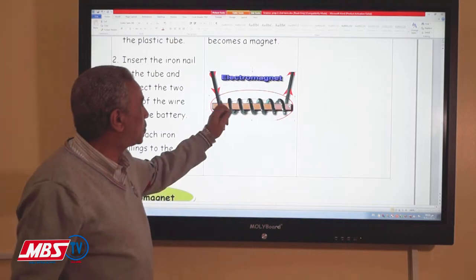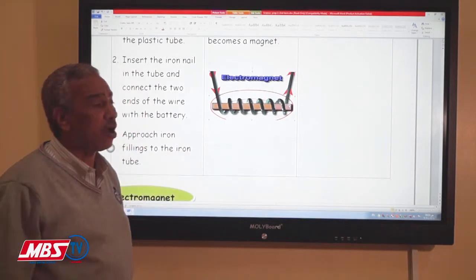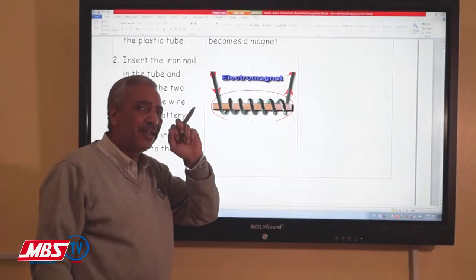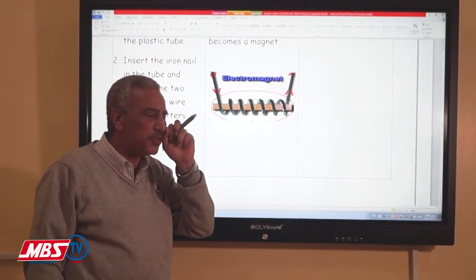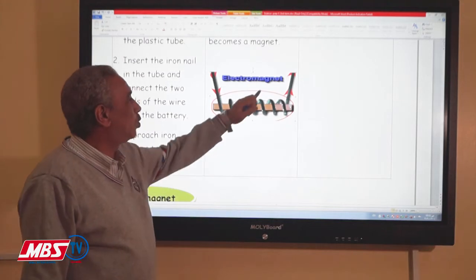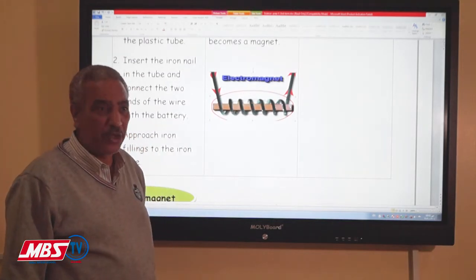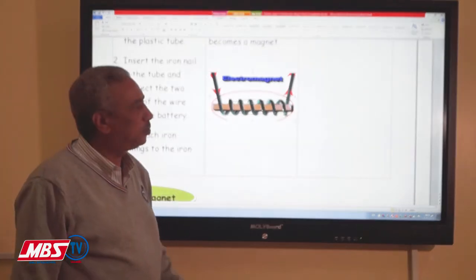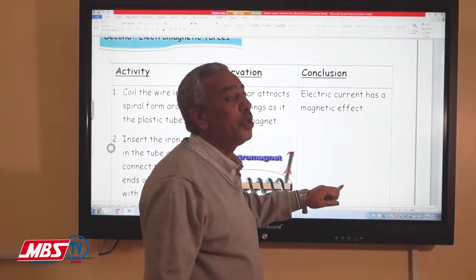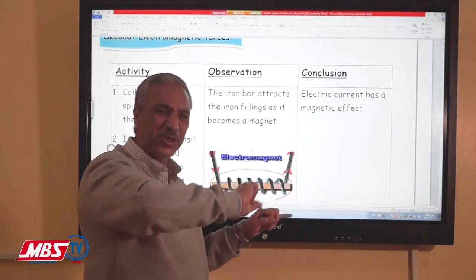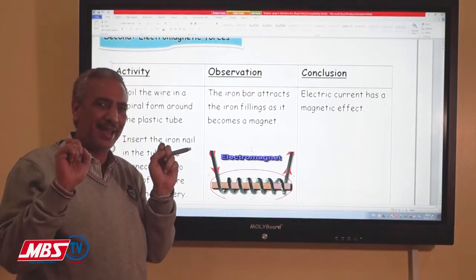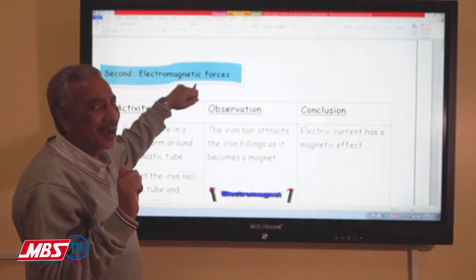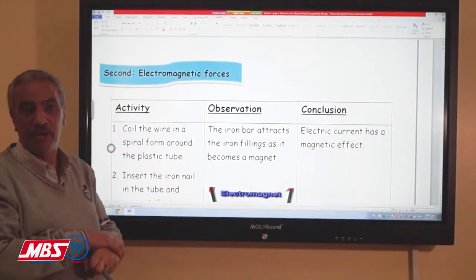You will see that this iron nail will change directly into a magnet, but actually only if the electricity is still connected to it. It will attract the iron filings. That means this piece of iron, this iron nail, changed into a magnet. The magnet that we made by using electricity, magnet and electricity. This is why they call it electromagnetic force or electromagnet.